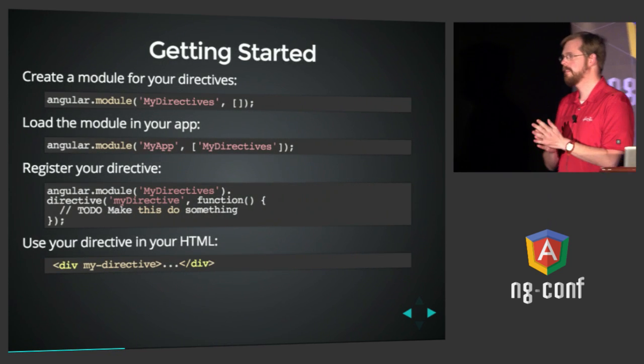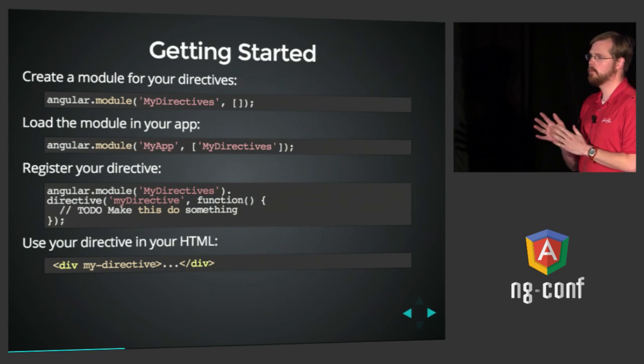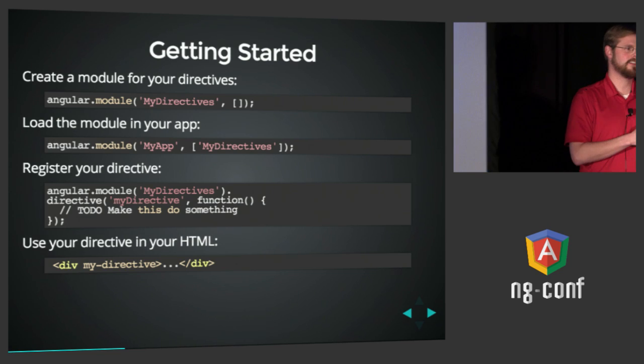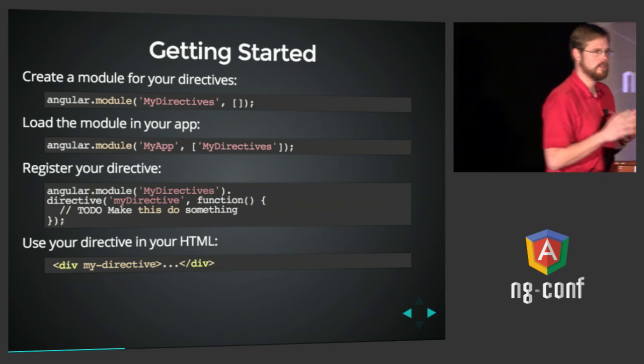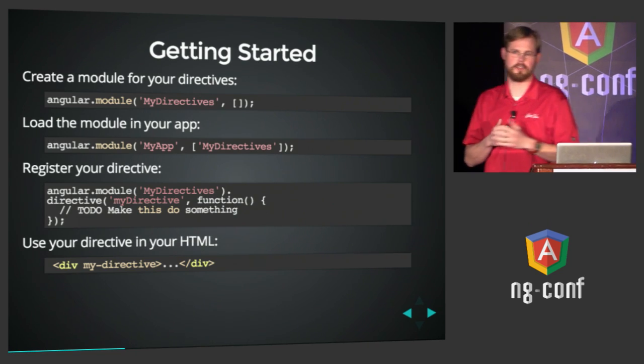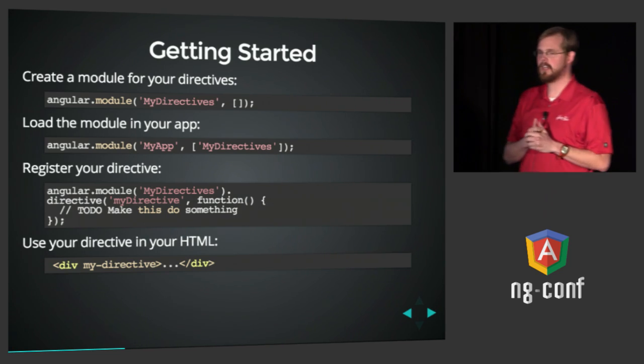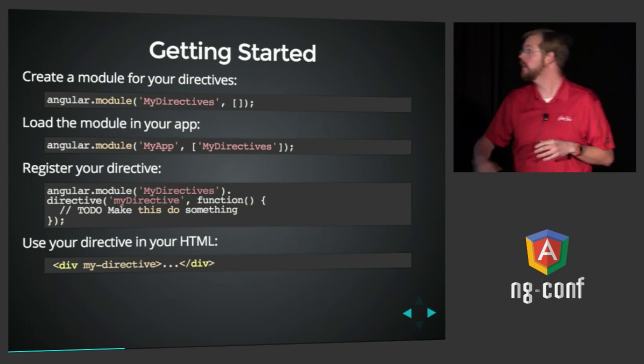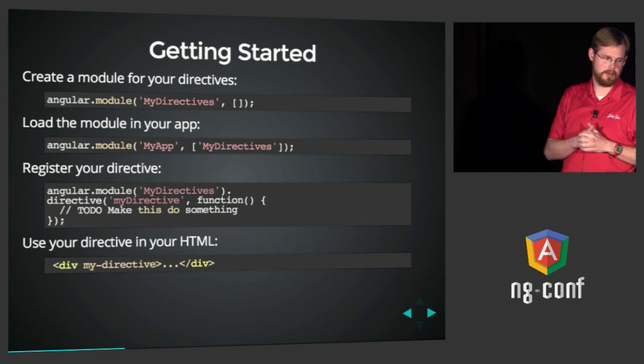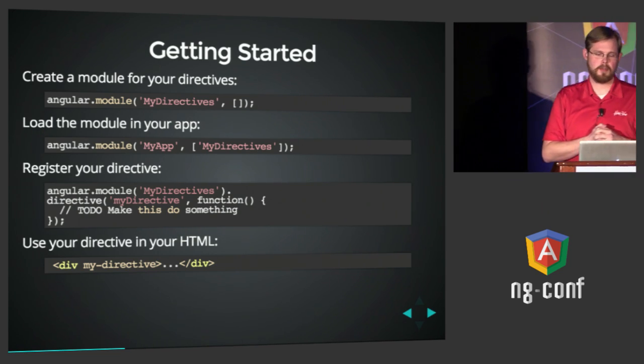So let's write one. First things first, I recommend whenever you write a custom directive, you put it inside of its own module. Don't just add it to your application module, but create a new module, which you can see our first line is doing. And the way you know we're creating a module instead of referencing an existing one is the empty array brackets there. So here we're going to create one called myDirectives.